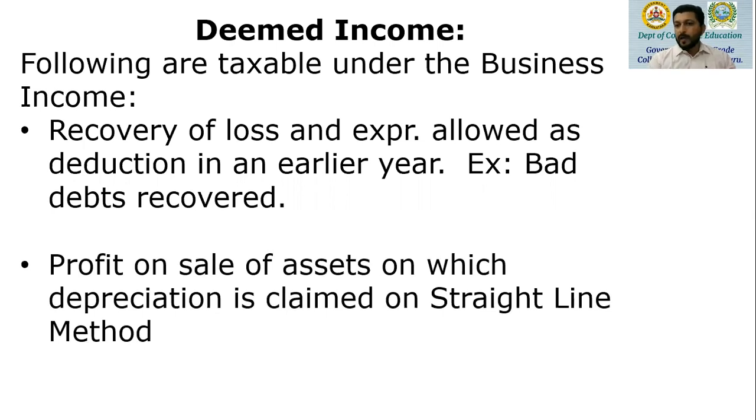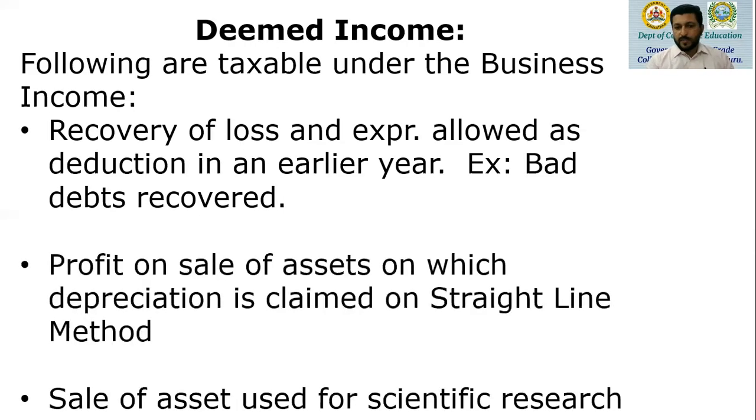Any profit earned by the business on the sale of assets on which depreciation is claimed on straight line method. Basically, depreciation under section 32 speaks about written down value method of charging depreciation. But if the business has charged depreciation on straight line method, any profit on the sale of such assets will be taken as income of the business.